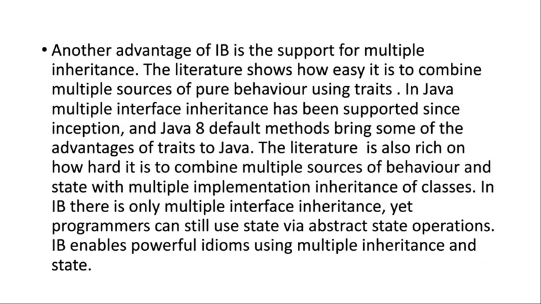Another advantage of IB is the support for multiple inheritance. The literature shows how easy it is to combine multiple sources of pure behavior using traits. In Java, multiple interface inheritance has been supported since inception, and Java 8 default methods bring some of the advantages of traits to Java. The literature is also rich on how hard it is to combine multiple sources of behavior and state with multiple implementation inheritance of classes. In IB, there is only multiple interface inheritance, yet programmers can still use state via abstract state operations. IB enables powerful idioms using multiple inheritance and state.